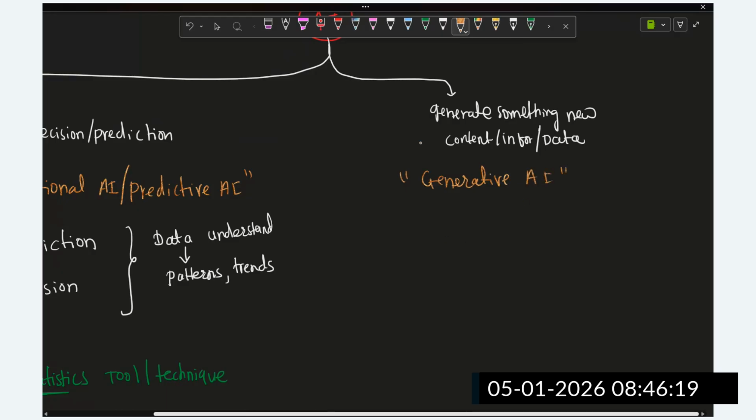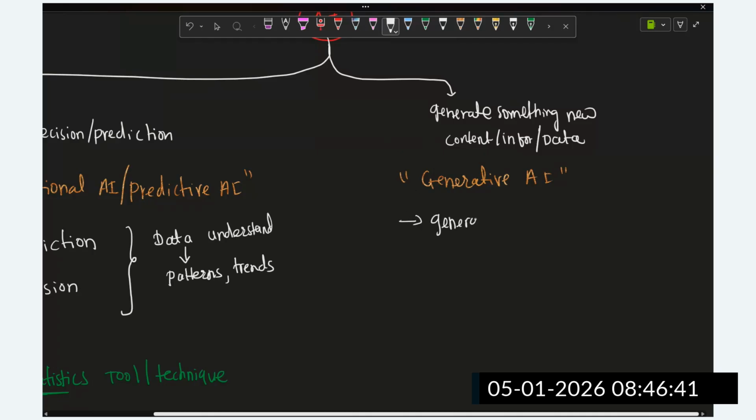In generative AI, we are going to create something new. We are not just copy-pasting. Based upon the learned patterns, it creates new possible combinations and generates new content or data.